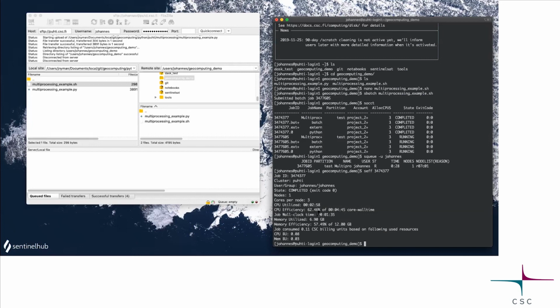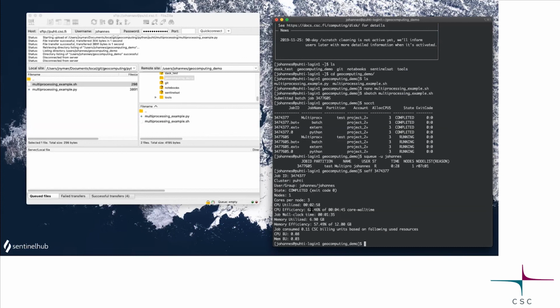And the efficiency for the CPU was 62.46. This is such a simple job that most of the time goes to writing and reading, which is not parallel usually or ever. So we can see that this efficiency isn't that great, but it's still okay.